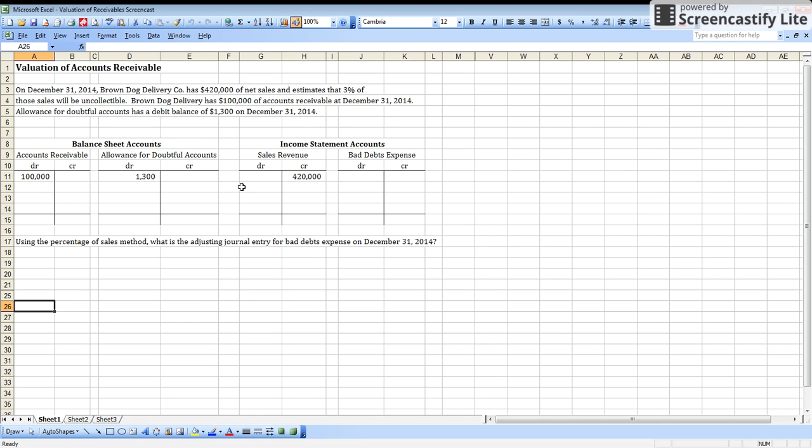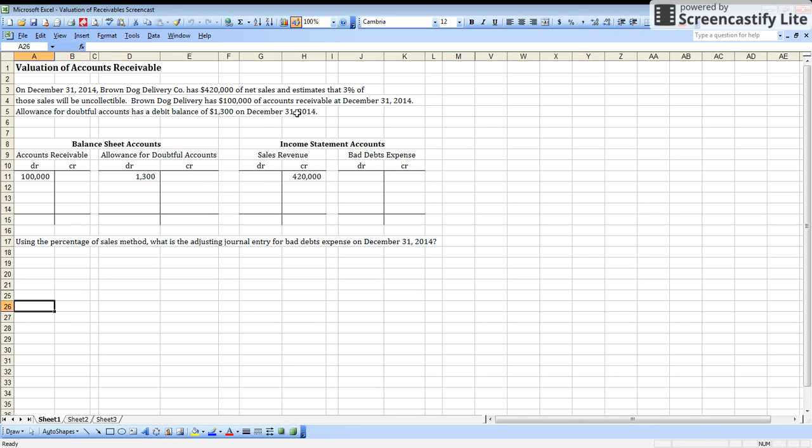So I've put some T accounts down here and recorded the amounts. I recorded that we have a $100,000 debit balance in accounts receivable and a $1,300 debit balance in allowance for doubtful accounts, and $420,000 worth of sales revenue. Now, this sales revenue and the accounts receivable, this is the cost. And accountants love to record everything at cost because cost is a reliable number. We know that that number is correct.